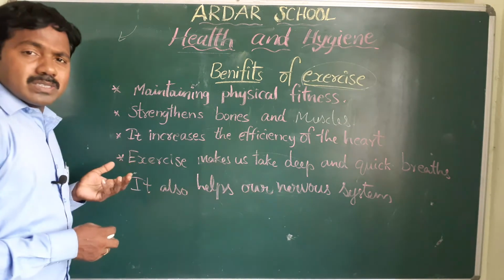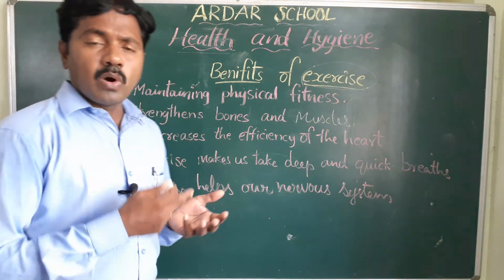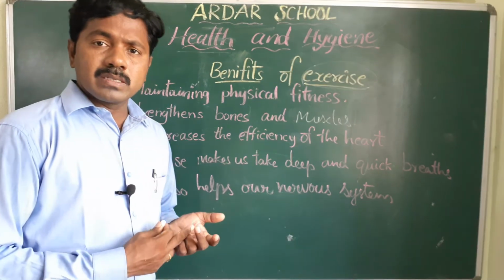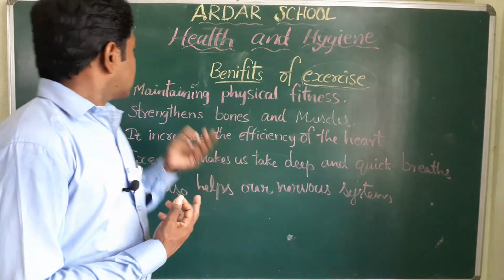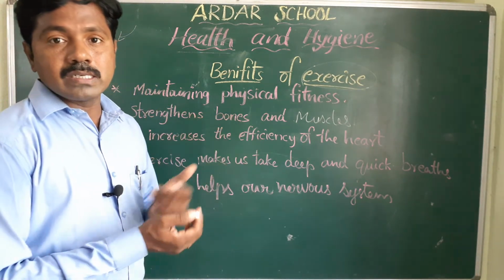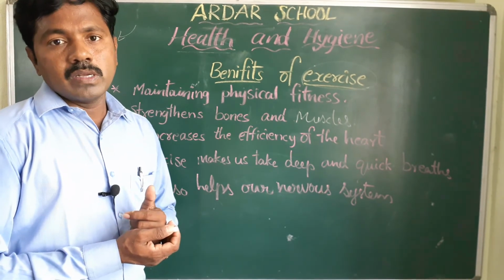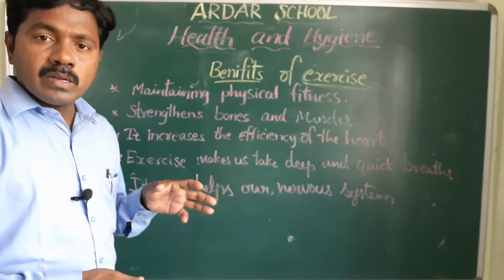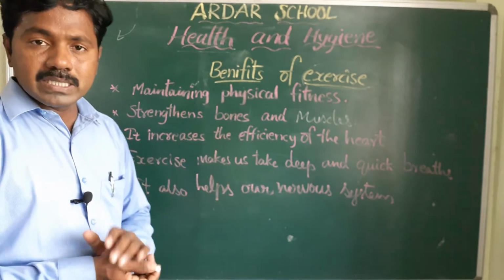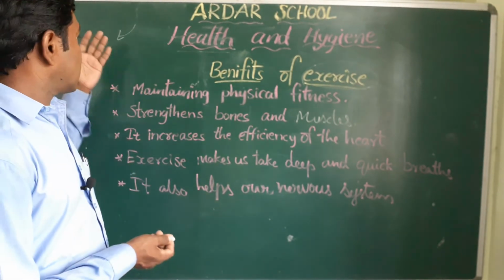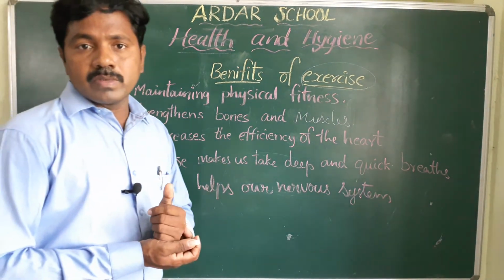So we cause malnutrition, obesity, marasmus, kwashiorkor. These are some malnutritious diseases.